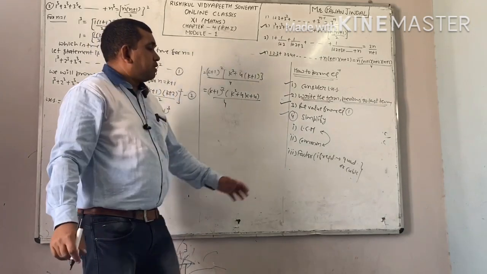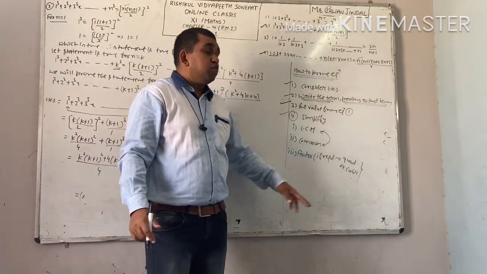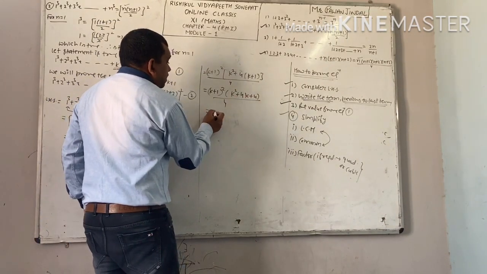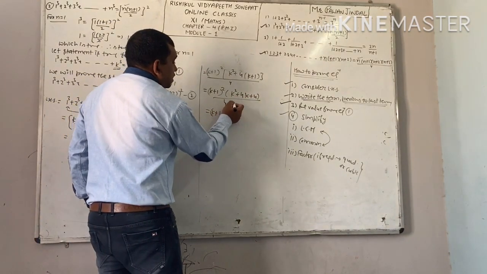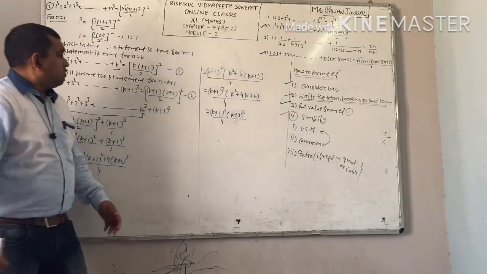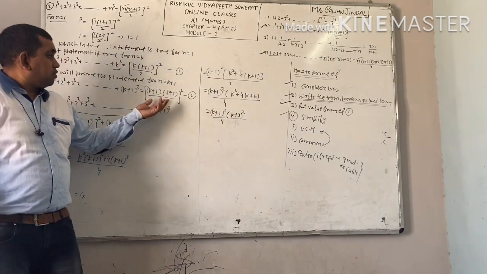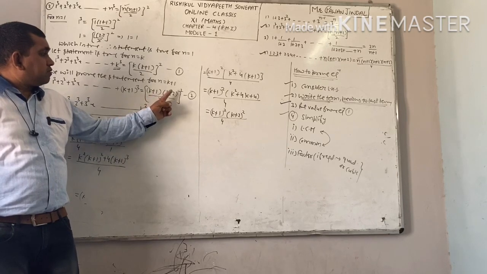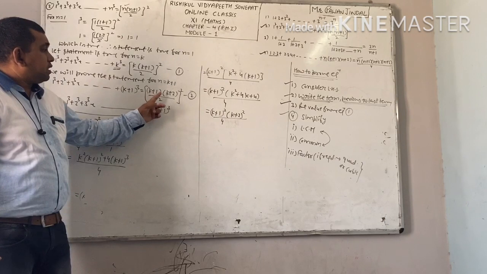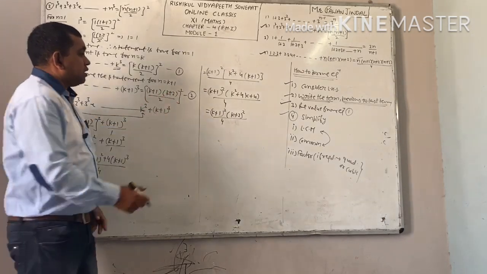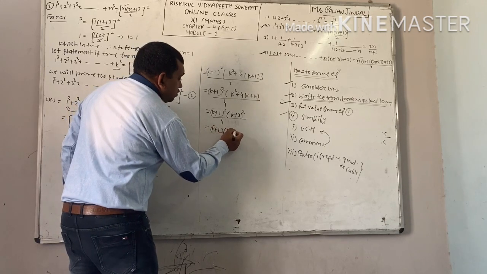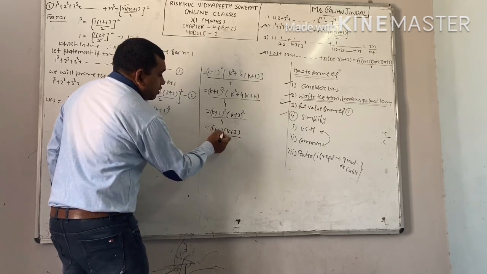After common, the last step is factor. If it is quadratic or cubic, this is quadratic, and you can easily make factors of this. This will be your k plus 2 whole square divided by 4. Now see whether it is equal to the right hand side or not. Right hand side is k plus 1 into k plus 2 whole square. K plus 1, k plus 2 divided by 2 whole square. We can also write it like this, k plus 1, k plus 2, 4, that is equal to 2 square.